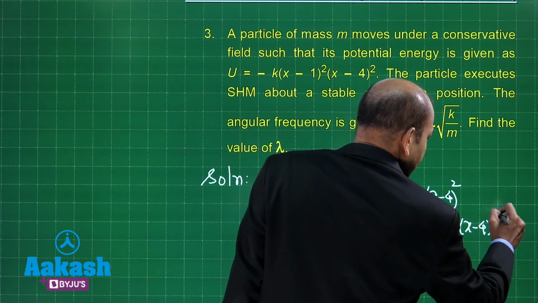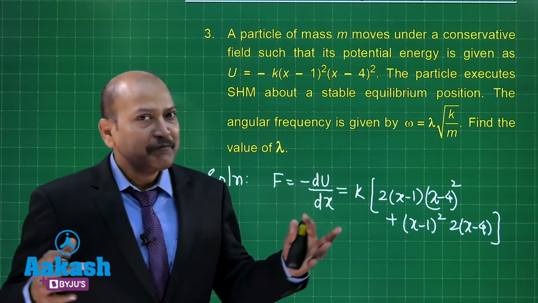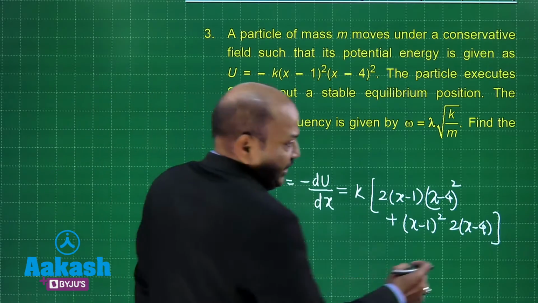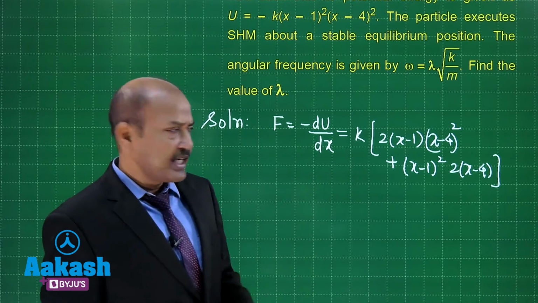So, this is the expression of the force which is acting on the particle, and for equilibrium this force must be 0.